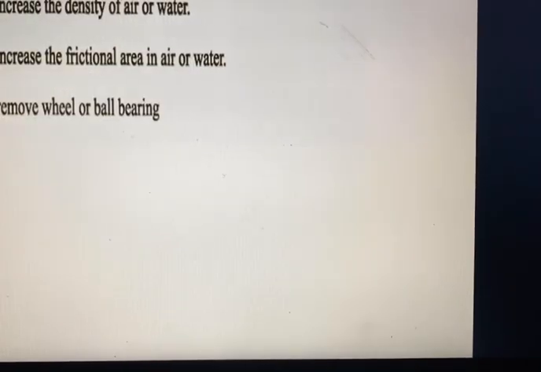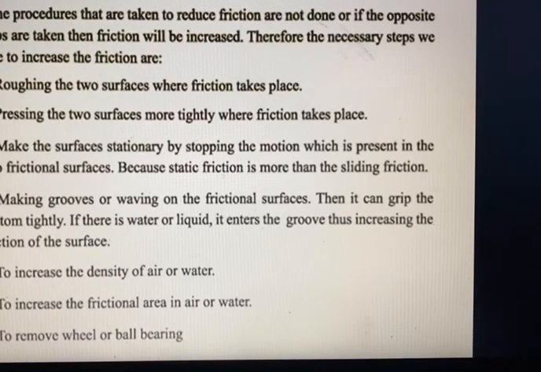To increase the density of the air or water, to increase the frictional area in air or water, and number 7 is to remove wheels or ball bearings. How could we increase friction? Of course, number 1 is roughening the two surfaces, just opposite to the controlling. Number 2, pressing the two surfaces more tightly. Number 3, making the surface stationary by stopping the motion between the two frictional surfaces, because static friction is more than sliding friction.